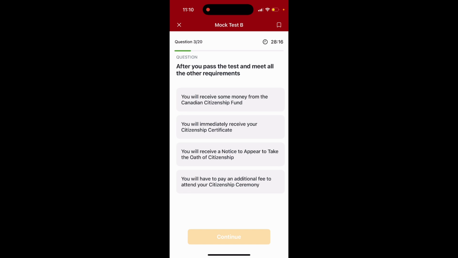Question 3. After you pass the test and meet all the other requirements, option 1, you will receive some money from the Canadian Citizenship Fund. Option 2, you will immediately receive your citizenship certificate. Option 3, you will receive a notice to appear to take the oath of citizenship. Option 4, you will have to pay an additional fee to attend your citizenship ceremony. The answer is option number 3, you will receive a notice to appear to take the oath of citizenship.